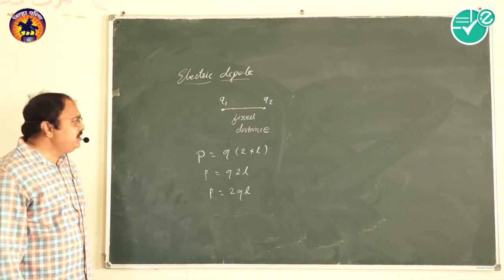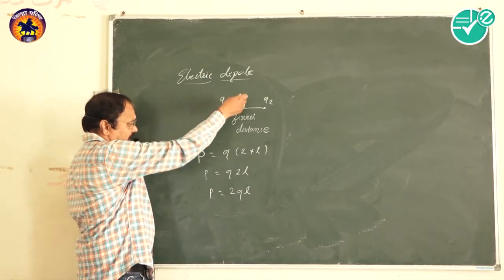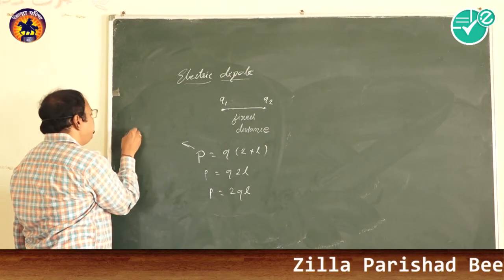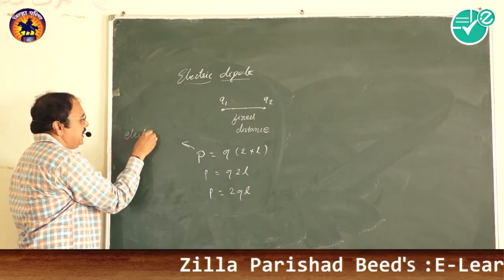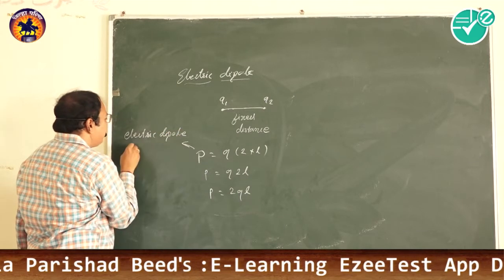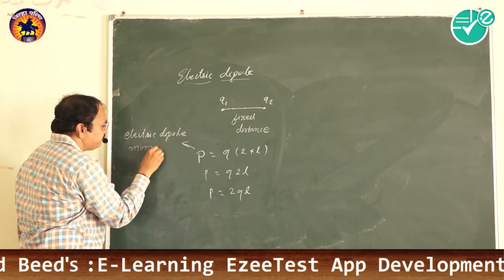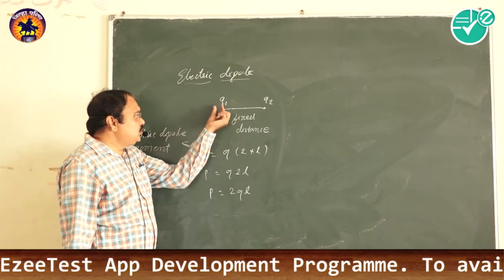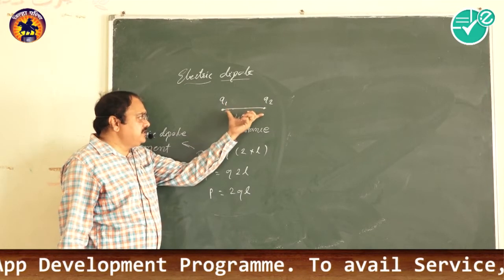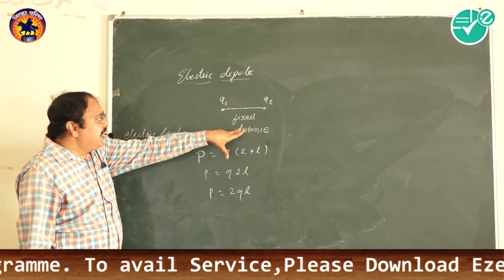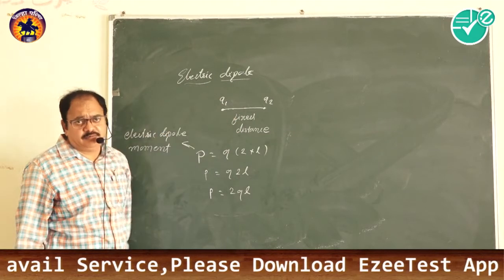This is the dipole, and P is for the electric dipole moment. The system of two equal and opposite charges separated at a fixed distance is said to be an electric dipole.